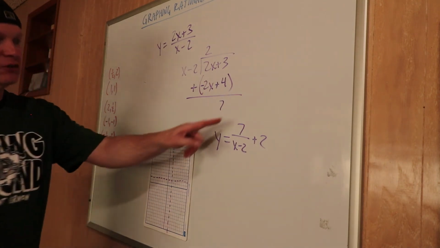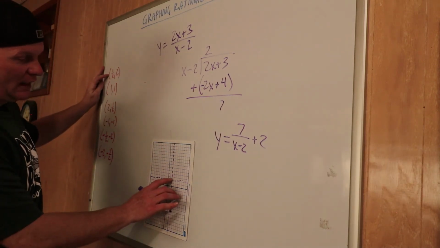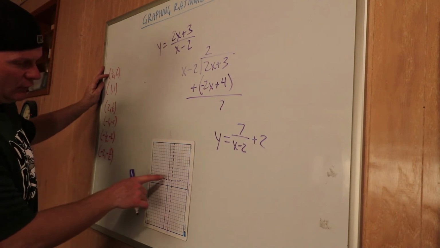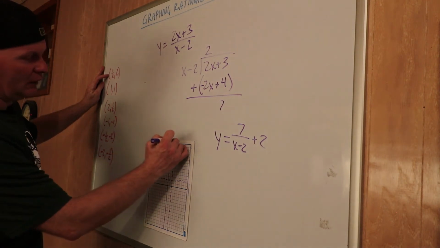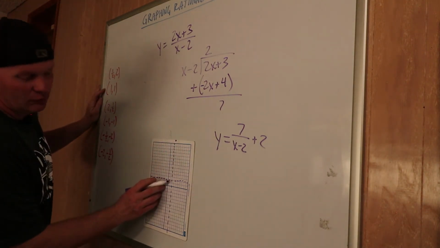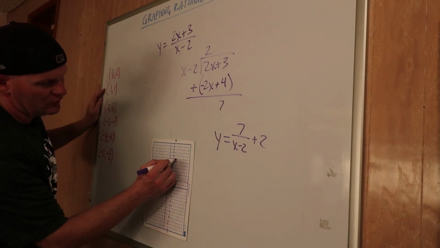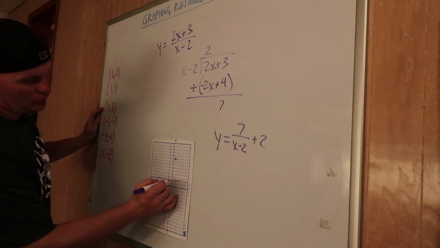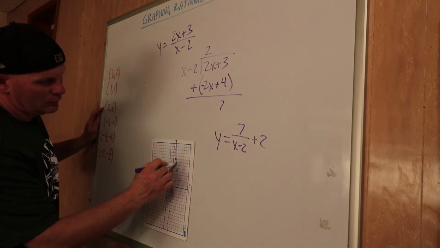And then I have a stretch of 7, so I'm going to multiply all the y values by 7. So over 1/2 up 14 is going to be off, I think, 2, 4, 6, 8, 10, 20, yeah, just barely off the board. And then over 1 up 7, remember I start from my new origin, over 1 up 2, 3, 4, 5, 6, 7, and then over 2, half of 7 is 3.5. Right there.